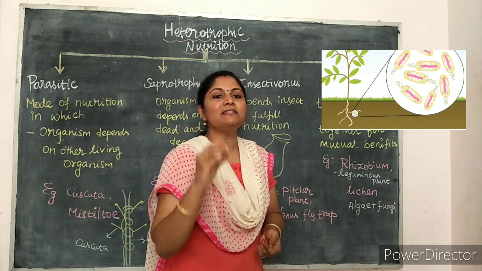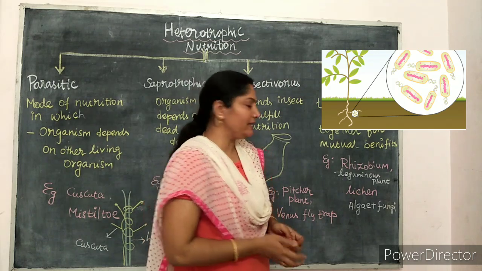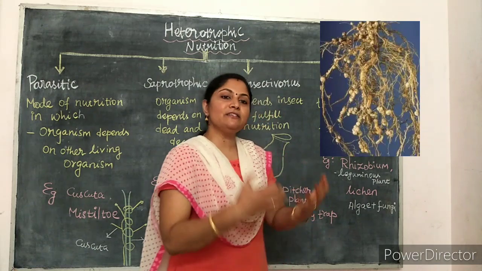In the root nodules of the leguminous plants, a type of bacterium lives, which is called Rhizobium.